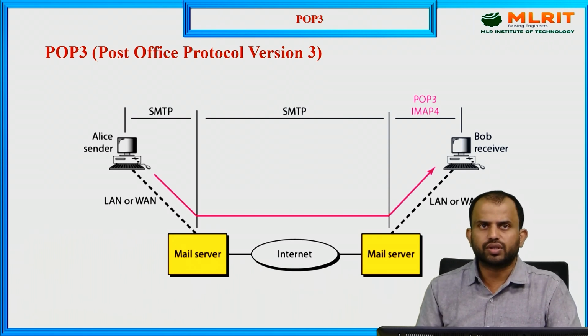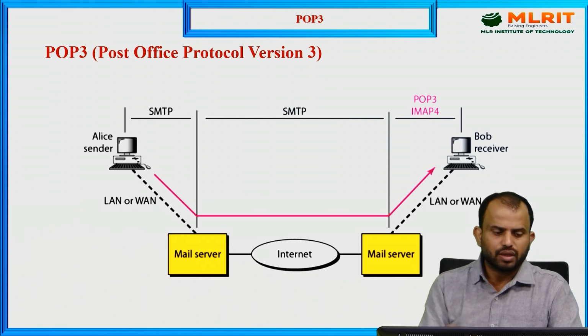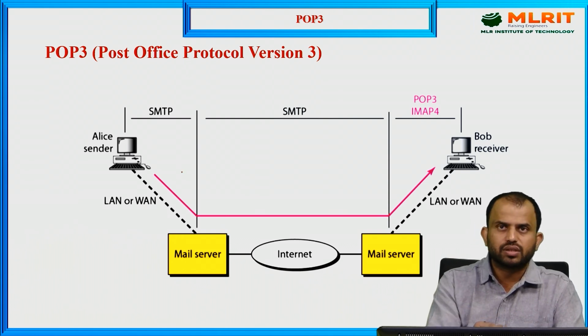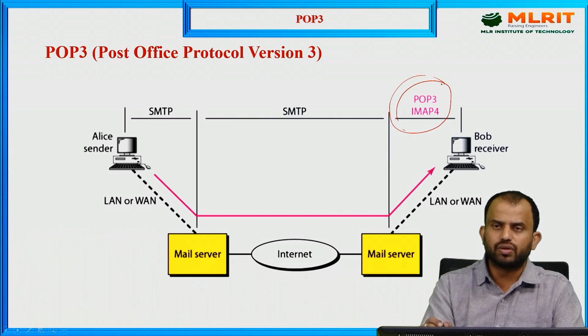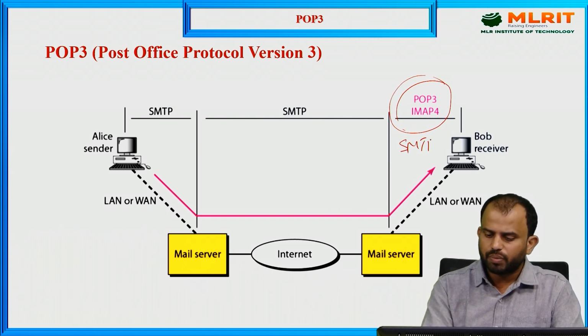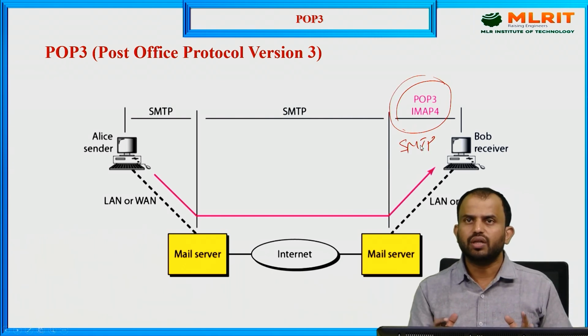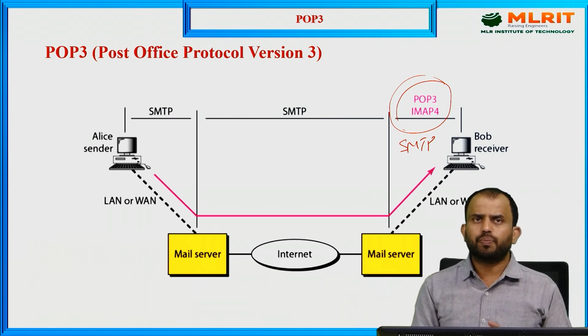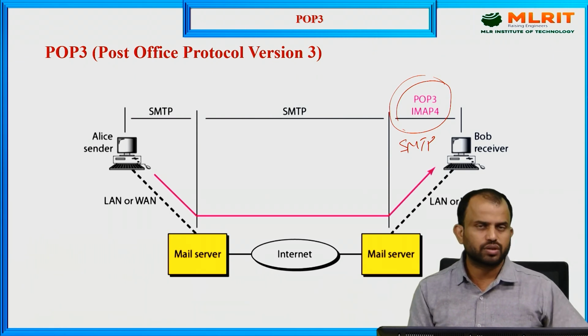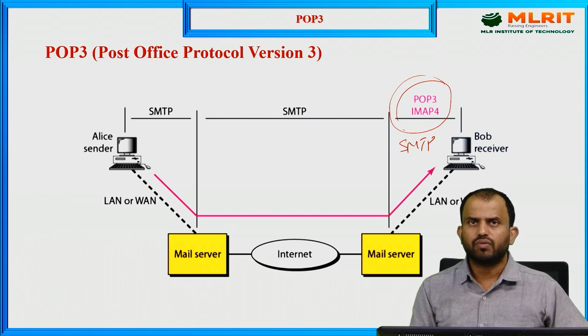Office Protocol version 3. As we discussed previously, we had the SMTP server, and the same scenario applies here, but we are using a POP3 server. Previously we used SMTP servers, but here we change to POP version 3 for faster transmission or a faster kind of process. The Post Office Protocol version 3 is what we are using, which we call POP3.